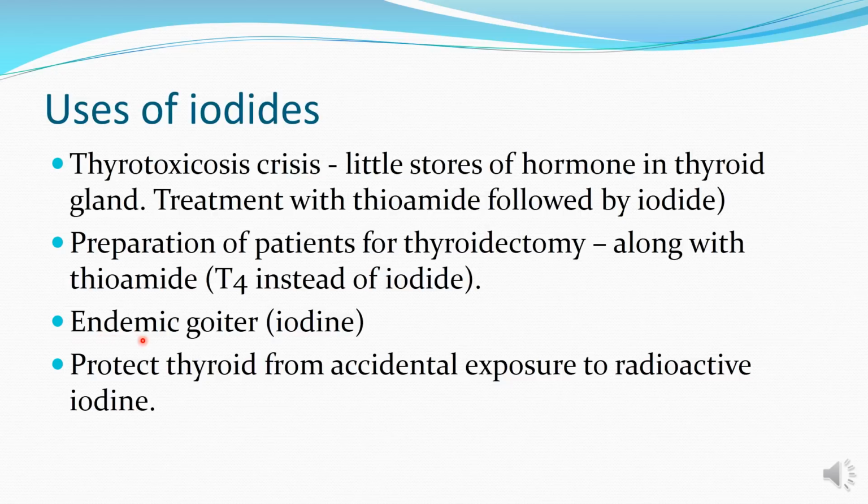In case of endemic goiter, iodine is used because there is a deficiency of iodine in the geographical area where this kind of goiter occurs. So supplying iodine in the form of iodized salt can lead to an increase in the synthesis of thyroid hormone, and the goiter itself regresses because of formation of thyroid hormone.